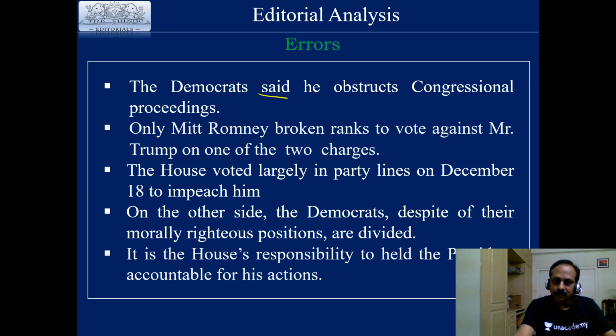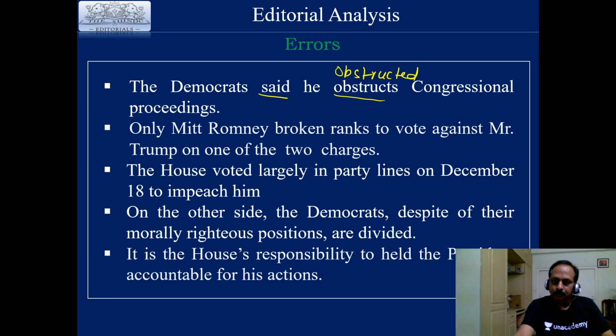This question is related to reported speech. There's a reporting verb, said. The Democrat said that. That is understood. It is optional. With or without that, the sentence is right. Then the verb should be in the past form. Obstruct is not correct. It should be obstructed. The Democrat said that he obstructed congressional proceedings. That is correct.